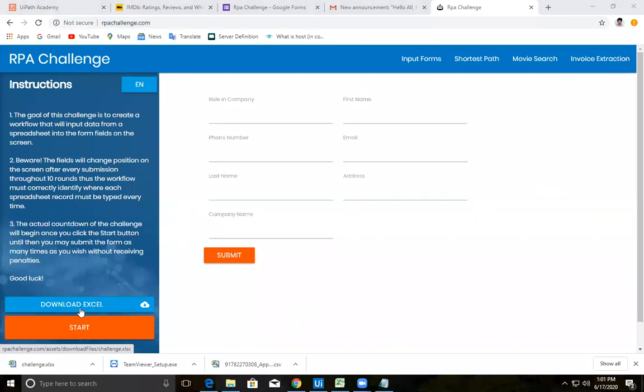You can download that Excel. There is no need for you to create it. No manual work from our side.